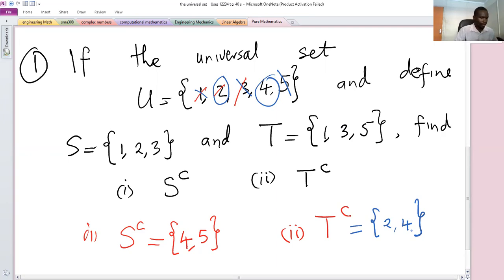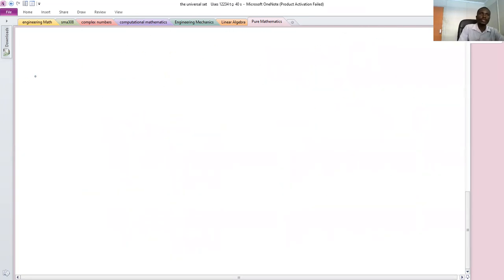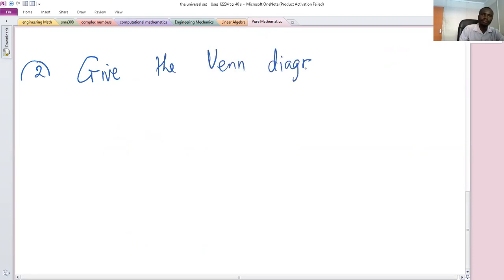And then second part, number 2, our second question in this CAT was: give the Venn diagram of the following sets.